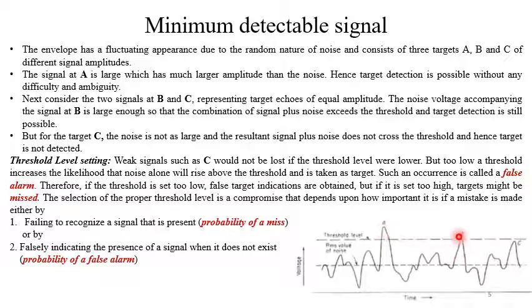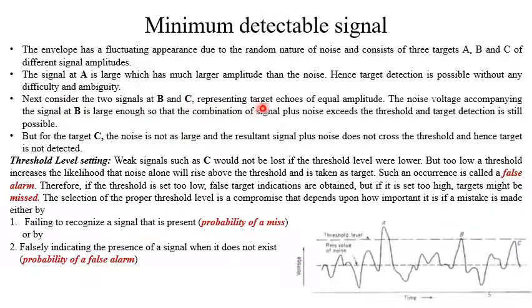Now assume the targets B and C are returning the same amount of signal, but the noise associated with the signal at B and the signal at C are different. That means the original signal was the same for target B and target C, but the noises are different. So let us see what happens.